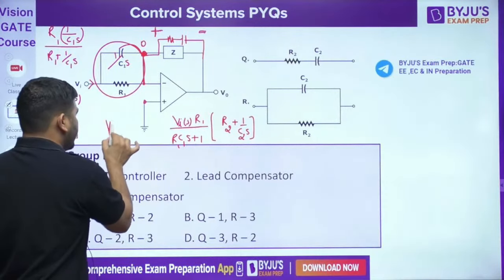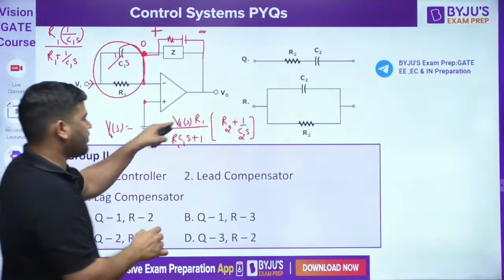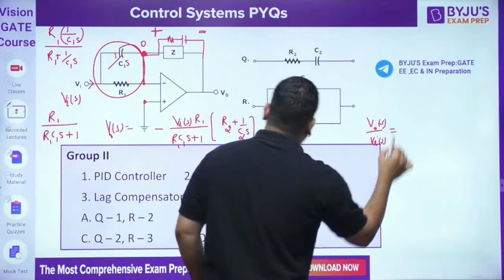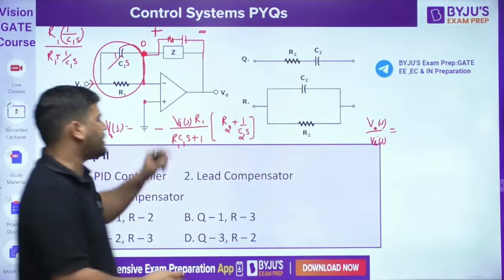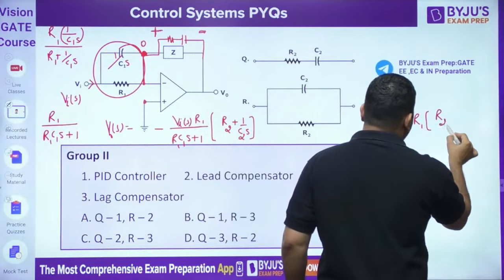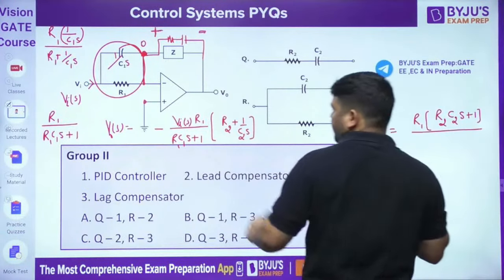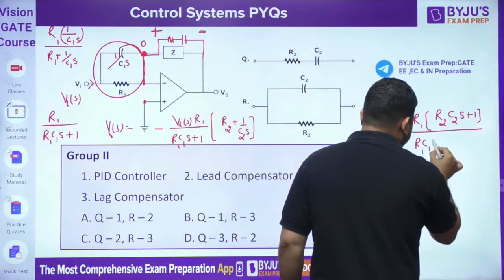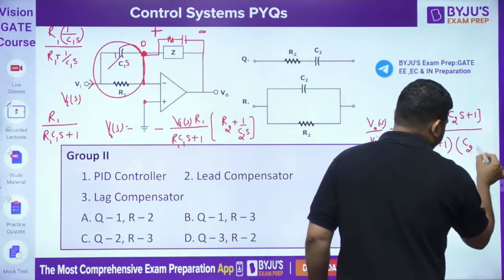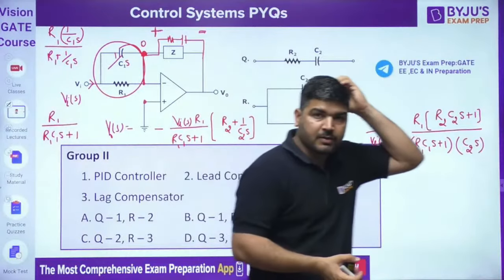From there you can calculate V0s over VIS, which is equal to R1 into R2C2s plus 1 divided by R1C1s plus 1 into C2s. This is our transfer function, guys.